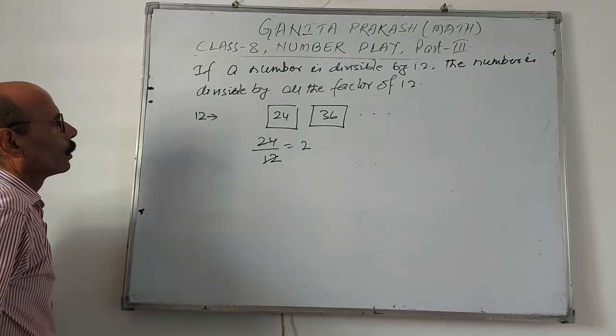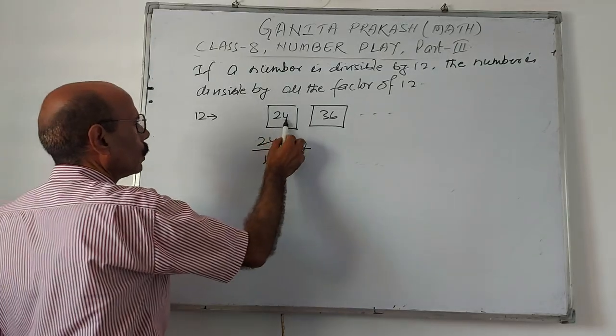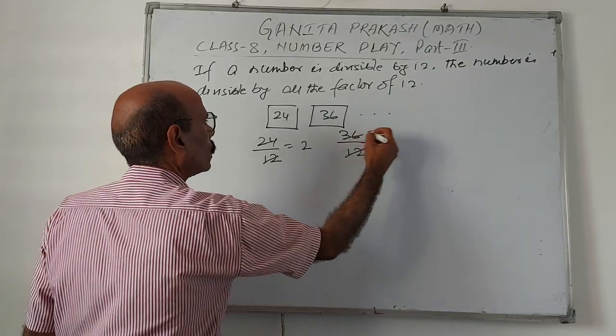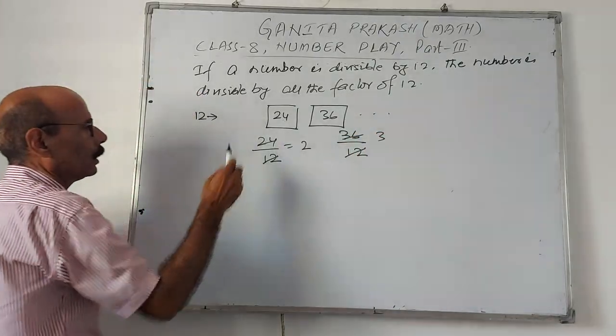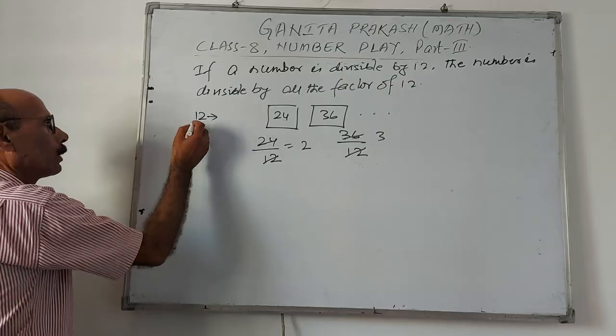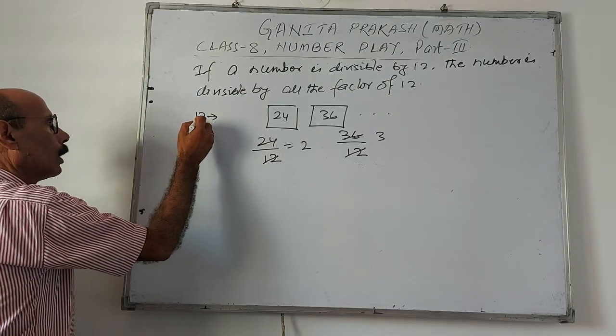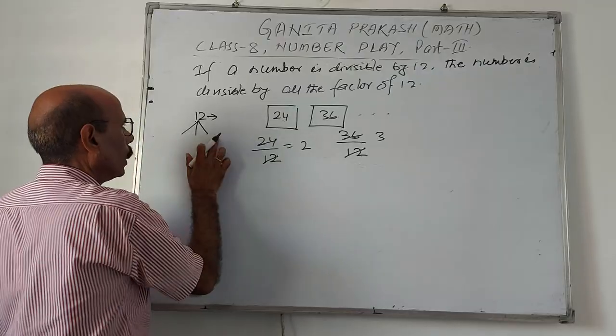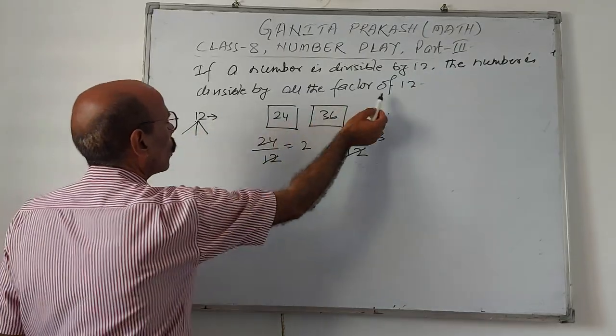So this 24, and 36 in the same case, will be divisible by all the factors of 12.